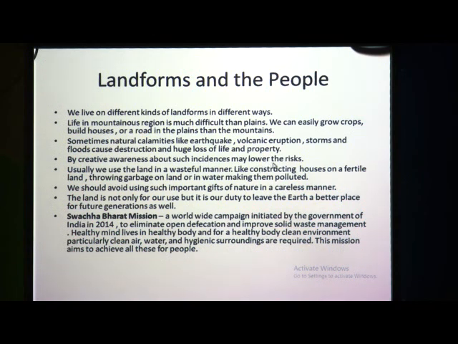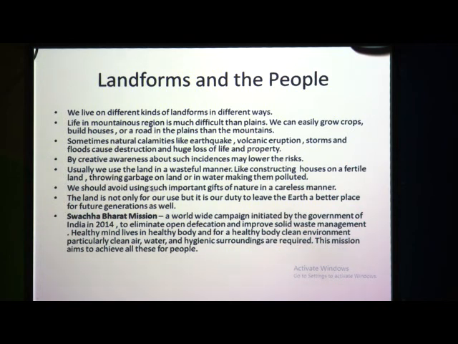How? Like constructing houses on fertile land. So, what happens if we construct houses on fertile land? Fertile land is the place we require for cultivating crops, but construction of houses doesn't require this fertile land. So, again the land becomes scarce for cultivating crops. This is not the correct way; we are using the land in a wrong way by constructing houses on fertile land.